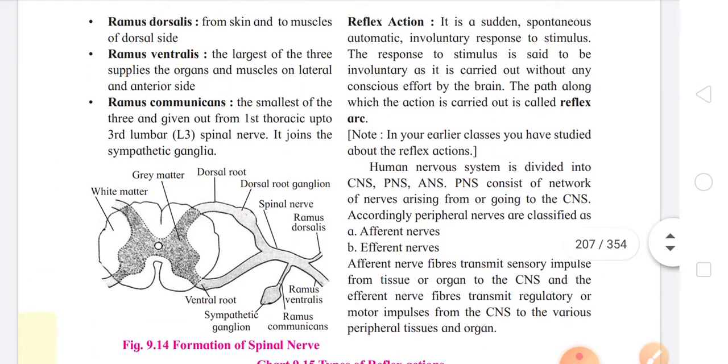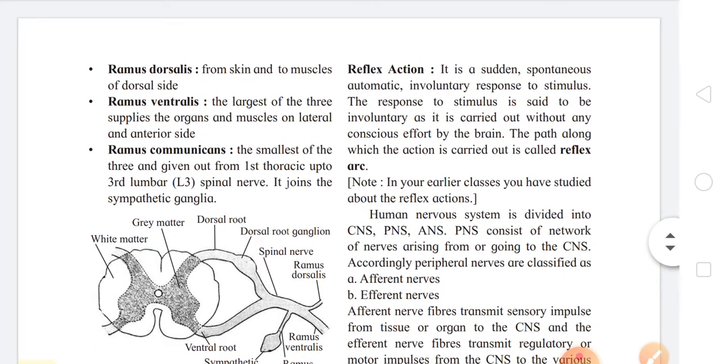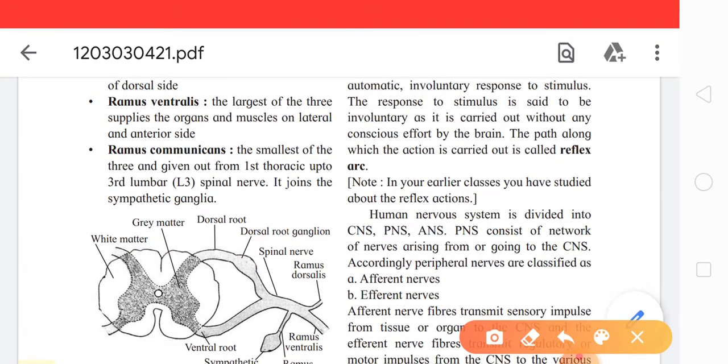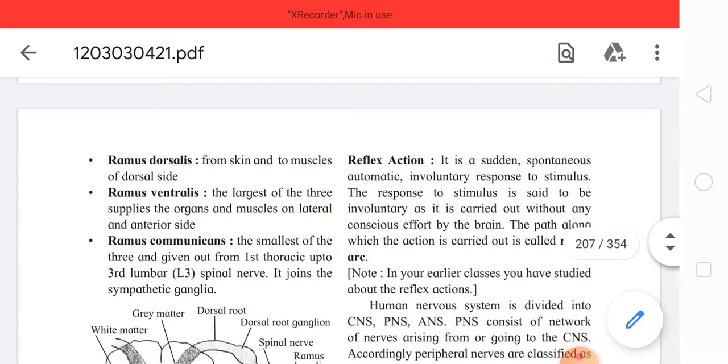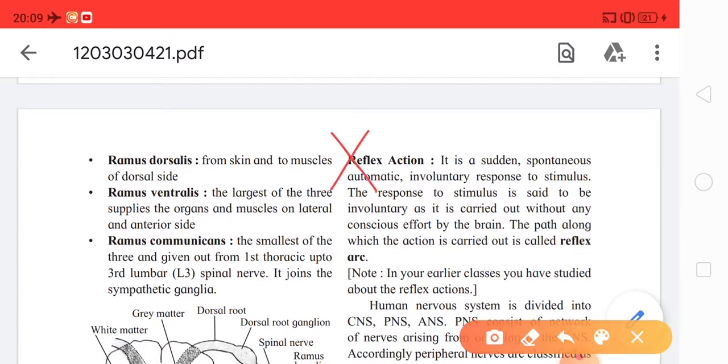On page number 198, this part, reflex action, is to be deleted. So reflex action is considered to be non-evaluative.